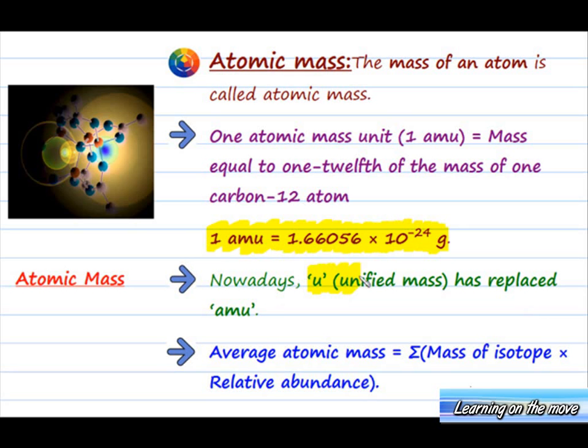Nowadays, U, which means unified mass, has replaced AMU. Also, average atomic mass is equal to mass of the isotope multiplied by the relative abundance.